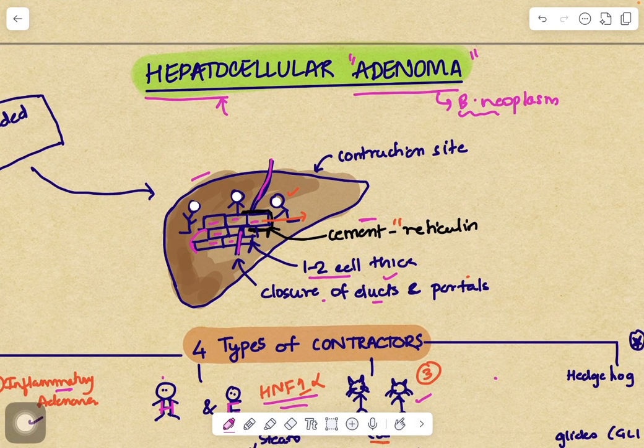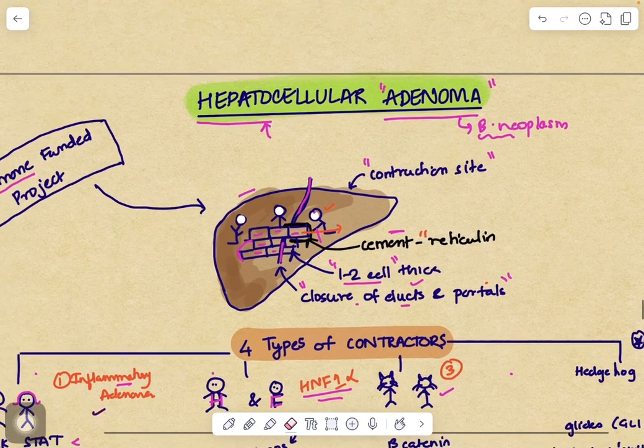There is a construction site. So, there are construction workers here who are building something. And the construction site is in the shape of a liver. Now, these construction workers are building a wall which is just 1 to 2 bricks thick, or cell thickness, just 1 to 2 levels of it. And they're closing the ducts and the portals. So that is, they're stopping the communication.